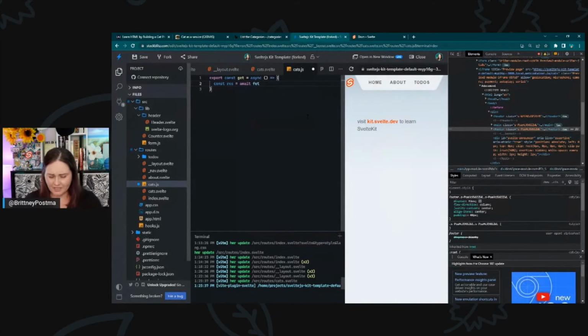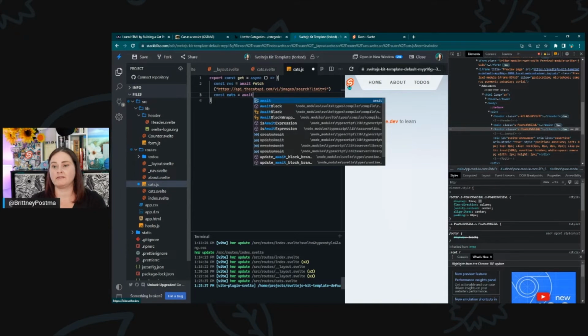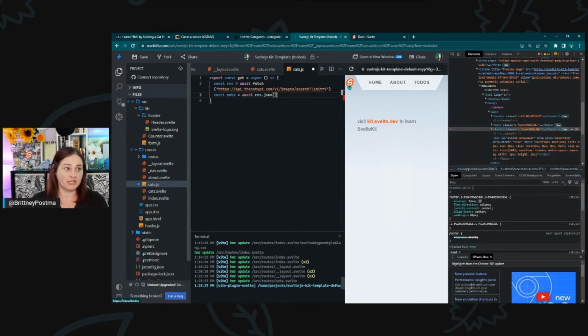Okay, so await fetch. And then we have an API that we can hit there. I'm just going to copy this. I already have this little thing done. So this is the API endpoint, and we're going to limit this to 9 results here. And we are going to create another variable called cats, and we're going to await that response. This is a JSON API, so we're getting JSON back.